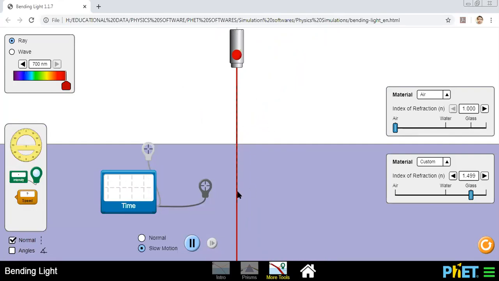And this is a condition when the ray of light passes undeviated on refraction. And what is the condition, when the angle of incidence is 0 or 90 degree? 0. When the angle of incidence is 0, then you observe that the ray of light passes undeviated on refraction.